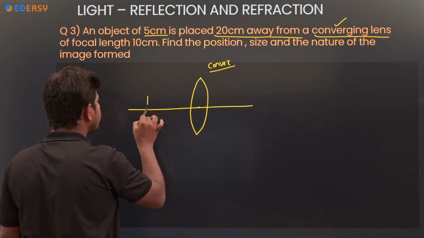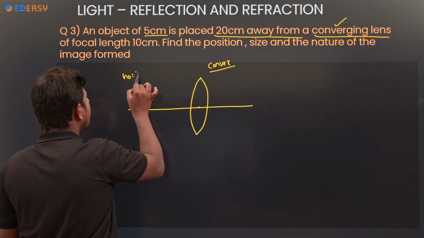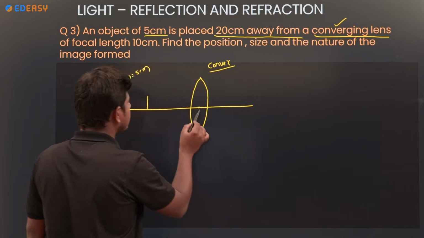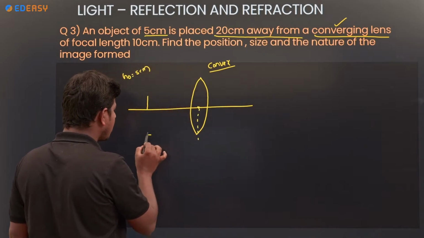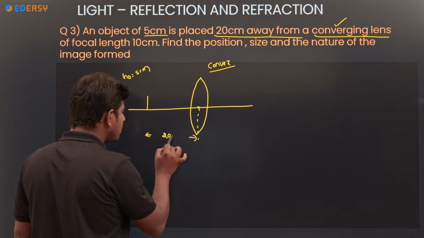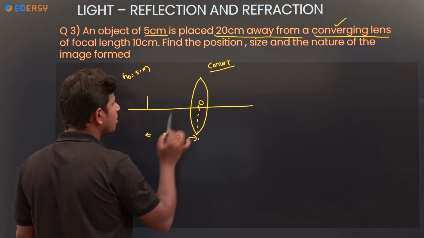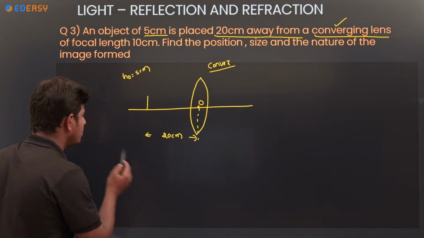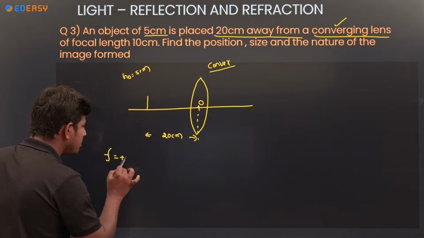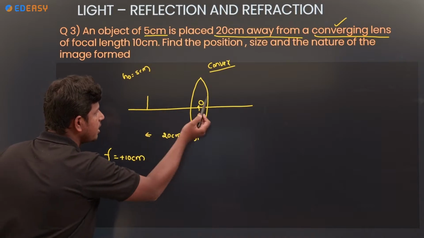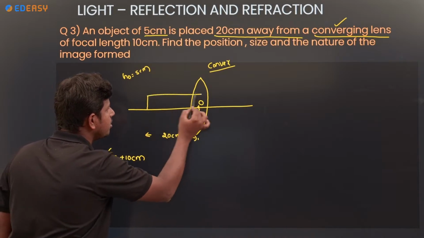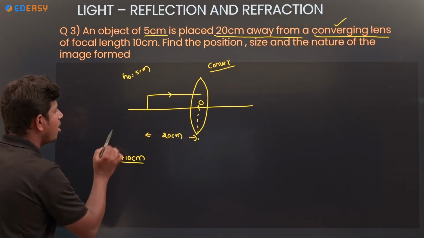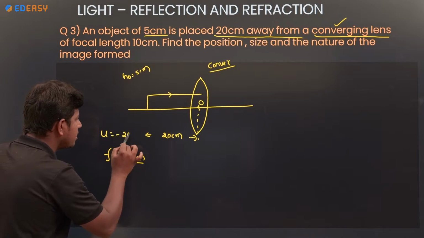Okay, so an object of height 5 centimeter is placed 20 centimeter from a converging lens. So from the optical center, the object distance is 20 centimeter. Next, the focal length of the lens is given. So focal length is how much? Plus 10 centimeter, because it is towards the incident ray direction. Focal length will be plus 10 centimeter. Object distance is minus 20 centimeter.